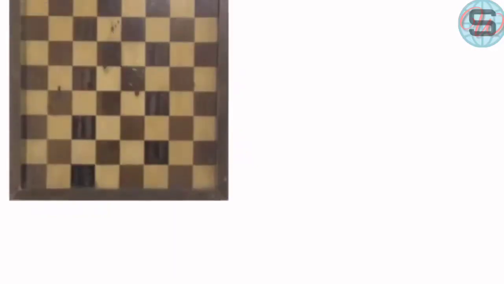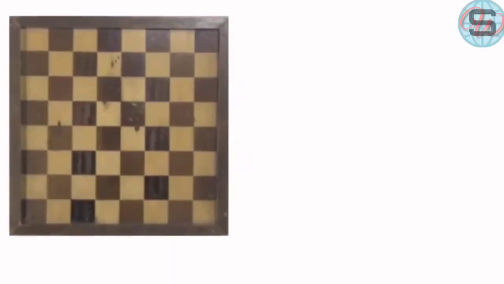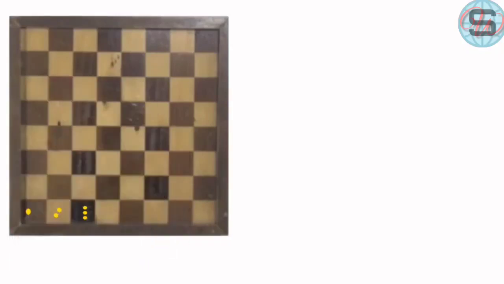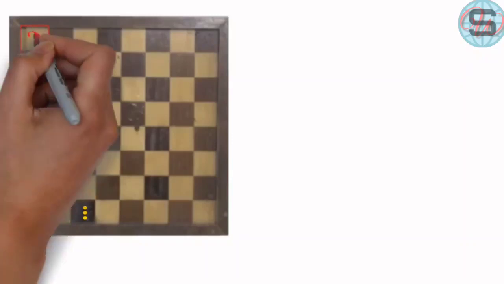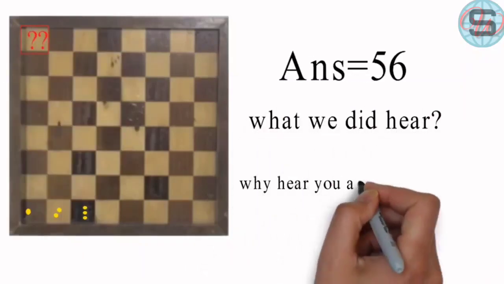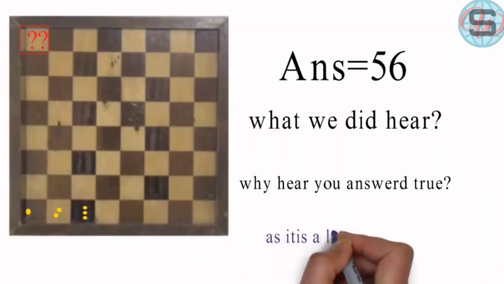Okay, let's suppose that I gave you a chessboard that has 56 squares. Then I told you to put 1 rice pellet in the first square, then in the second put 2, and in the third put 3, and then 4. Here I'll ask you how many rice pellets we will put in the final square of the chessboard. You will answer quickly, 56. Okay, what did we do here, and why did you answer correctly?